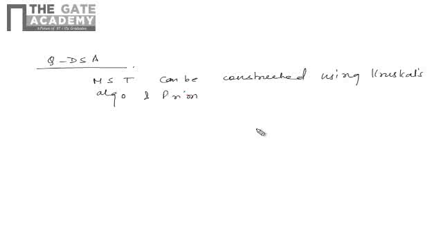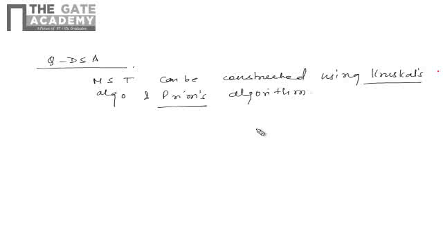Okay, so when you are talking about the minimum spanning tree, it can be constructed using Kruskal's algorithm and Prim's algorithm, right? So these are the two methods which we can generate the minimum spanning tree. Okay, so whenever we are talking about Kruskal's and Prim's, we know that we will first start with the smallest edge, right? The edge which is having the least weight. Okay, so it must contain the shortest edge.